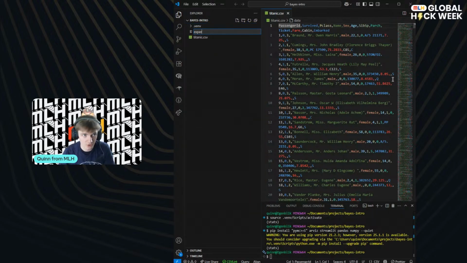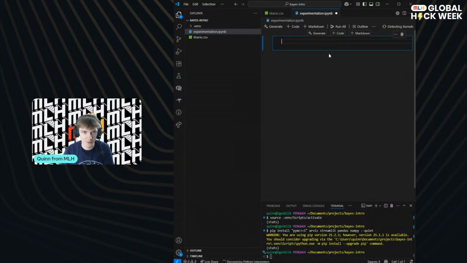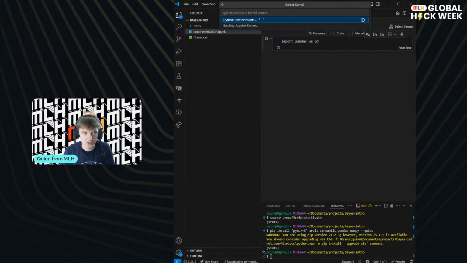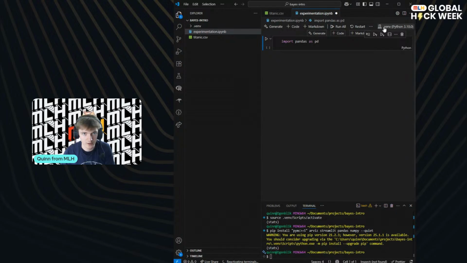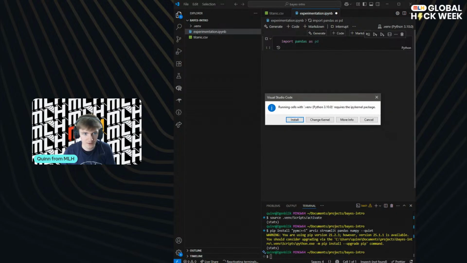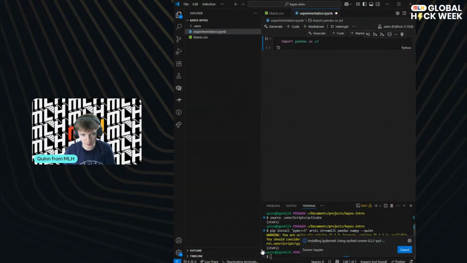So let's call this experimentation, and we're going to make a notebook. It's going to be upset with me to begin with because I haven't installed IPyKernel. Let's try and run this. We're going to click our virtual environment. You can also do that here. If we run this, it's going to have a tantrum. There we go. It says it wants IPyKernel, and we're going to just install that. You can also just pip install it, but I always forget. So we'll let it do that.